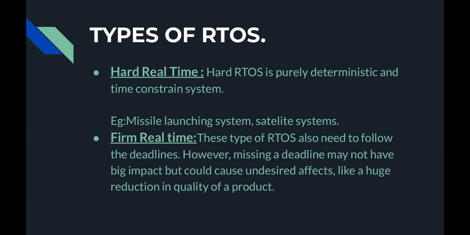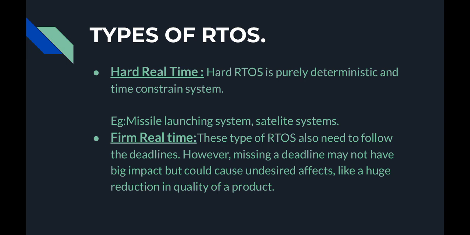Types of real-time operating system. There are three types of real-time operating system: hard real-time, firm real-time, and soft real-time. Hard real-time operating system is a purely deterministic and time-constrained system. Example: missile launching system, satellite systems.